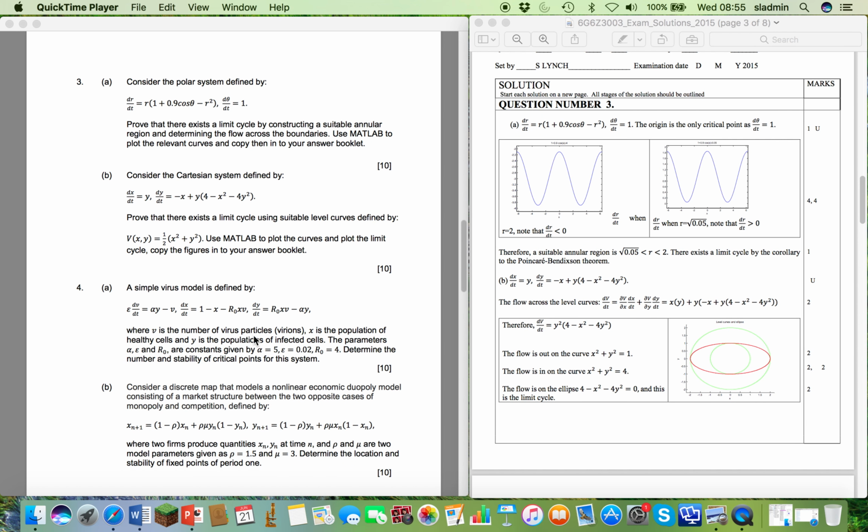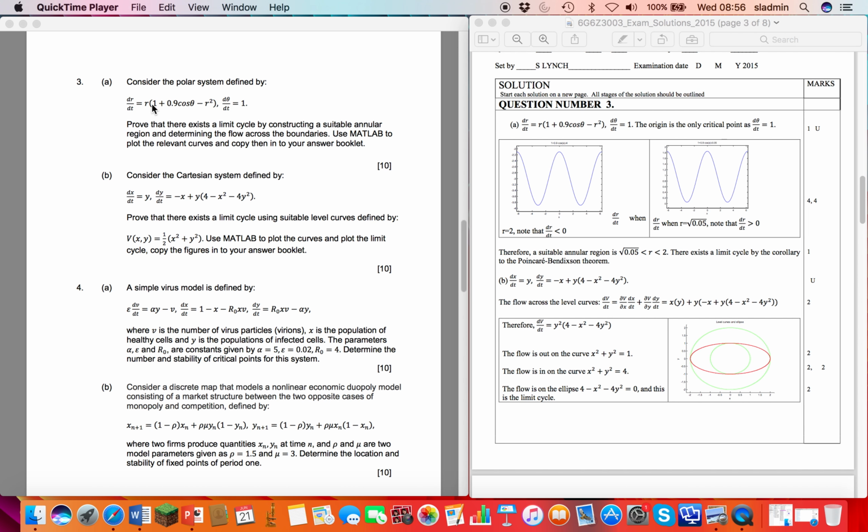These are the solutions to question number 3 from the 2015 CHAOS examination. Question 3a, we have this polar system and we want to prove that there exists a limit cycle by constructing a suitable annular region. And for part B, we want to consider this Cartesian system and prove that there exists a limit cycle using suitable level curves. And we're given a hint that we use this Lyapunov function.